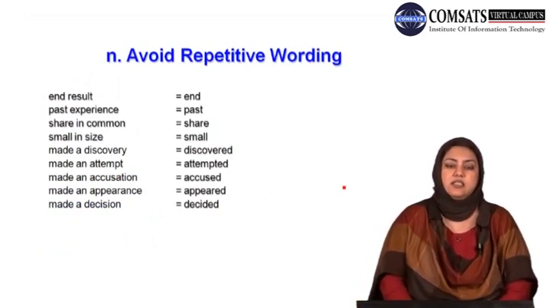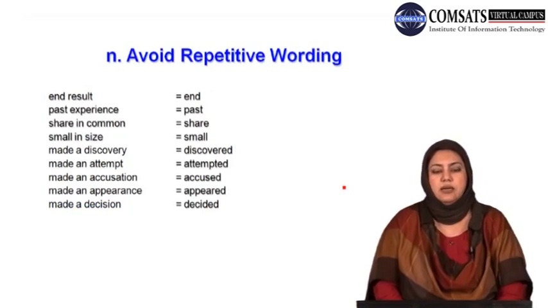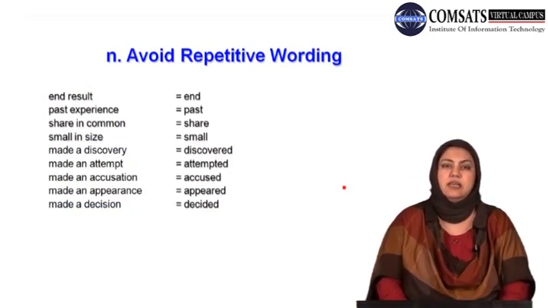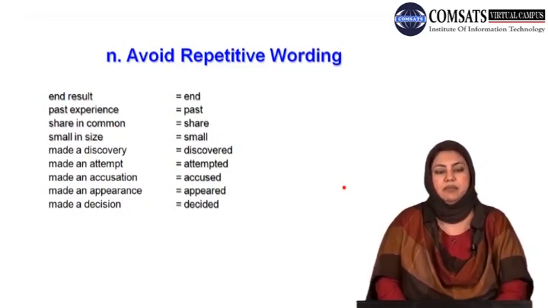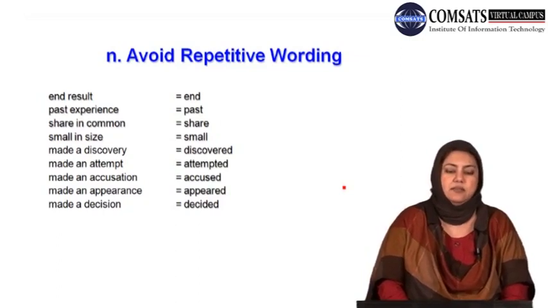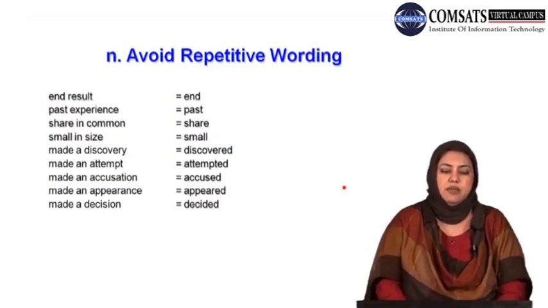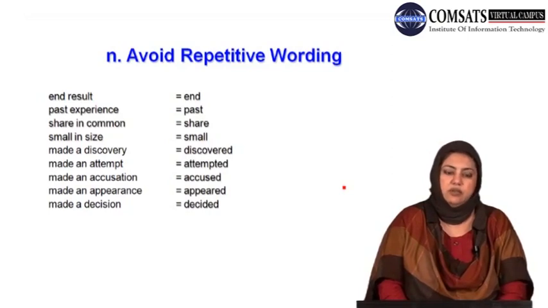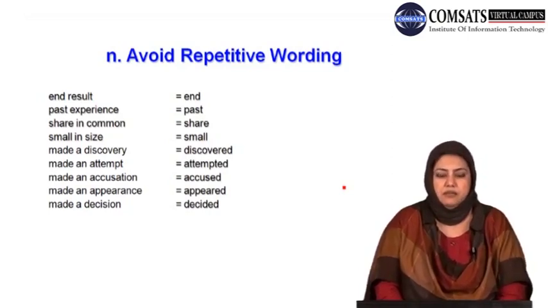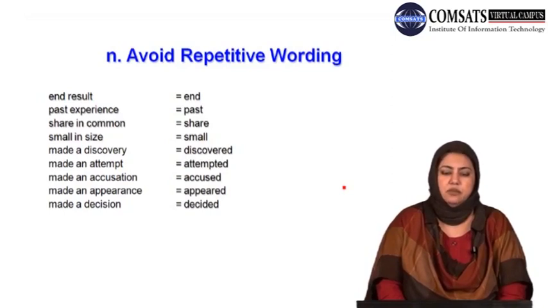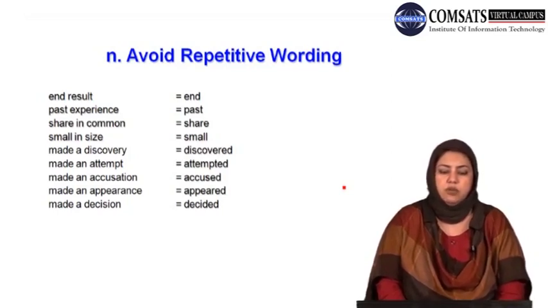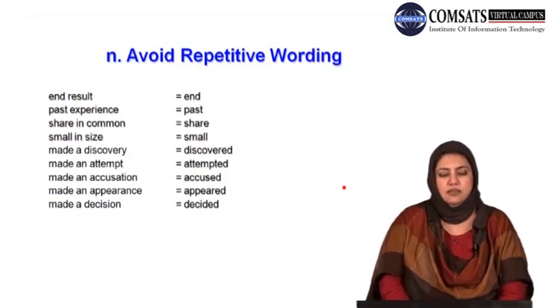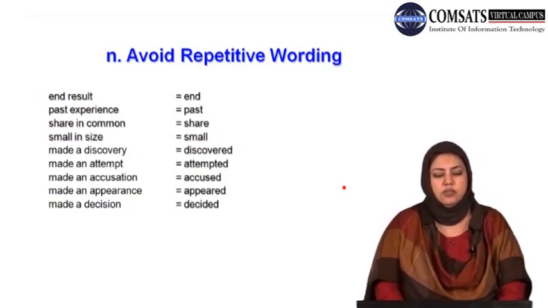Dear students, the next strategy or the rule that I would like to share regarding achieving precision in academic writing is avoid repetitive wording. What do I mean by repetitive wording? For example, end result. End result का क्या मतलब है? End भी वही होता है जो result होता है. Result क्या होता है जो end होता है. So don't be repetitive. Don't use synonyms together. Past experience. Share in common. Share वही होता है ना जो common होता है. Small in size. Size again unnecessary. Small we know is size.